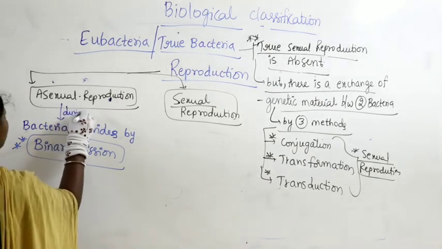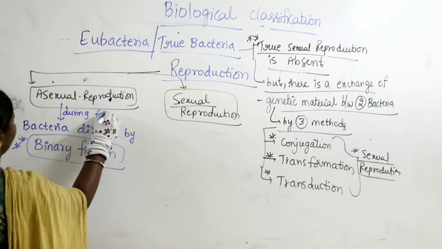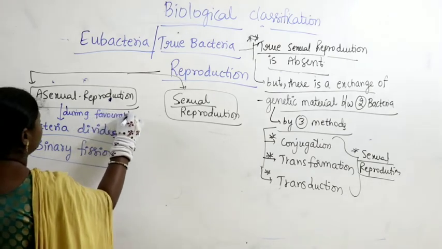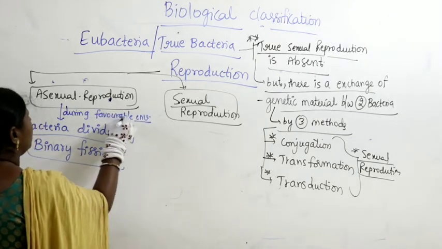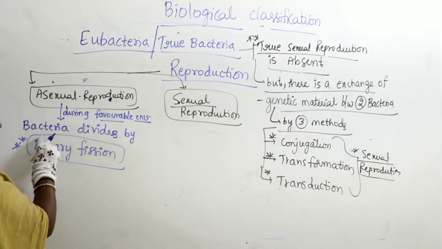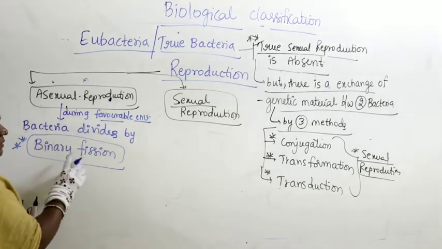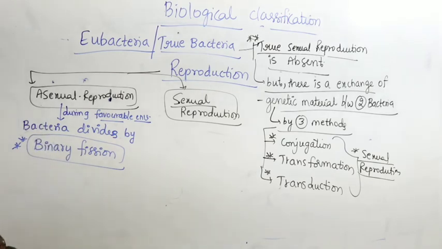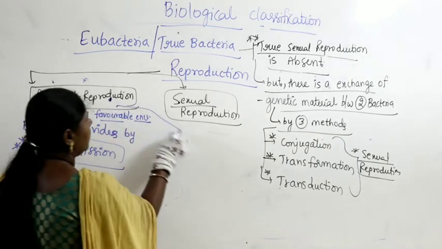During favorable environment, whenever conditions are favorable, bacteria most commonly divide by binary fission. During unfavorable environment, bacteria lead to the formation of the spore. We studied that last class.